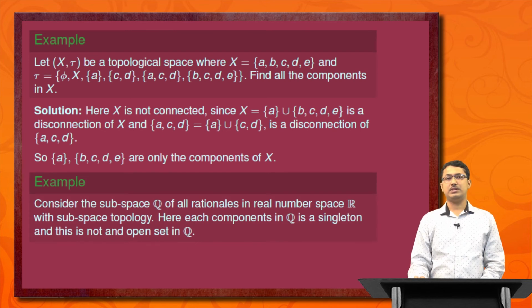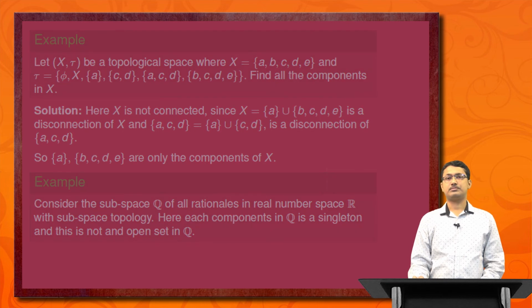The next example is: consider the subspace Q of all rationals in the real number space R with the subspace topology. Here each component in Q is a singleton, and this is not an open set in Q.